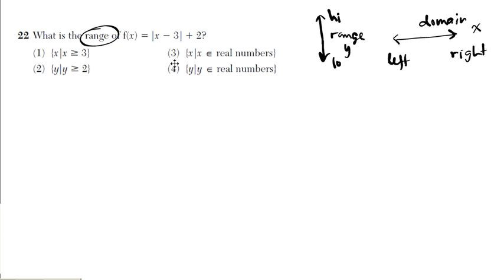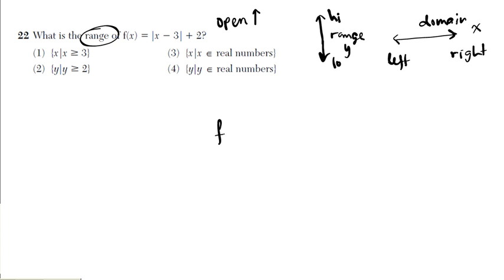So in this graph, there are two ways I'll show you how to do this. You can use your calculator to graph this and then determine the range by examination, or I can find the vertex. First thing you want to notice is that this function is a positive absolute value function, so the opening is up, so this absolute value function opens upwards. All right. If there were a negative here, then it would open down. If I can find the vertex, that will be the low point because that's how low it's going to go.